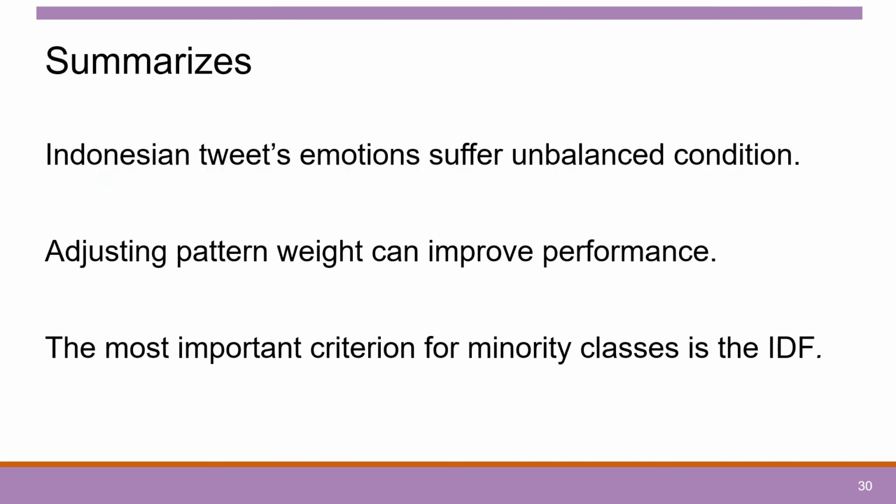There are three conclusions which we can summarize from our work. The first, Indonesian tweet emotions suffer from an unbalanced condition. Second, adjusting pattern weight can significantly improve the precision of minority classes and the overall system precision. And the third, the most important criterion for improving precision for minority classes is the inverse document frequency.